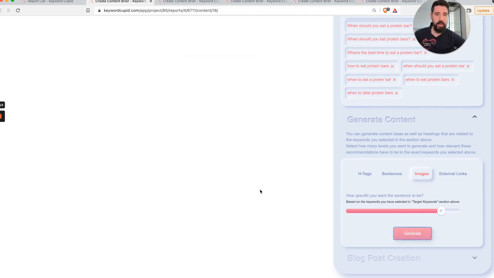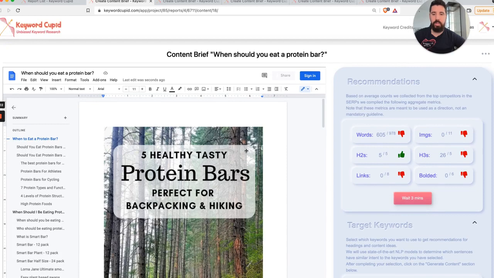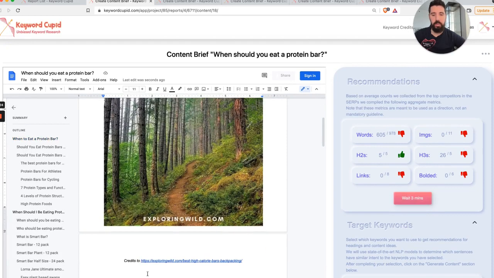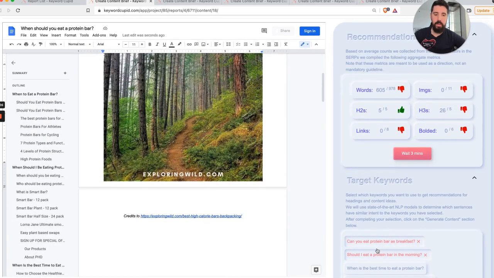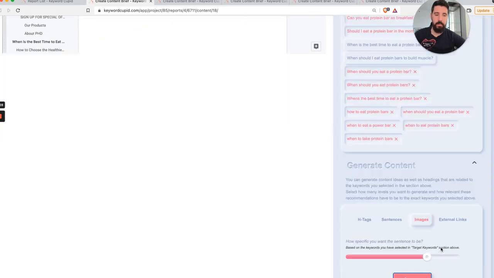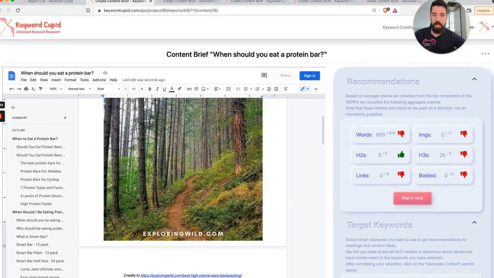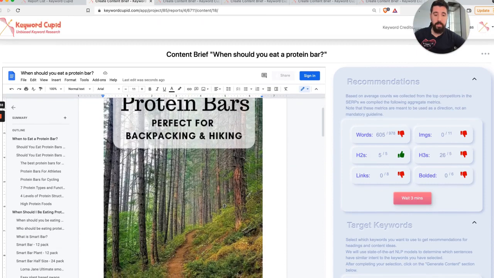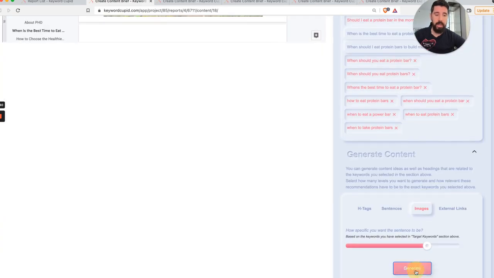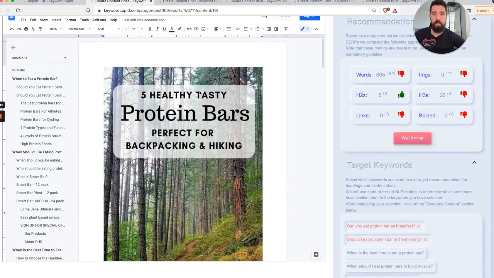When you click generate, you will see that you have an image that actually satisfies these dimensions, like images and specifically the 70% similarity. And then we're also giving credit to the source where we found it. And you can just click it again, and it's not going to generate the same image.